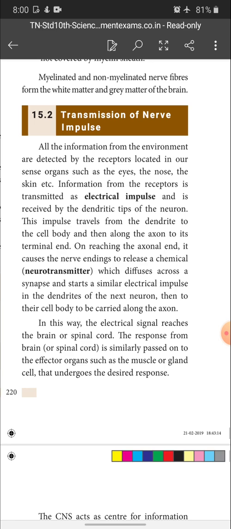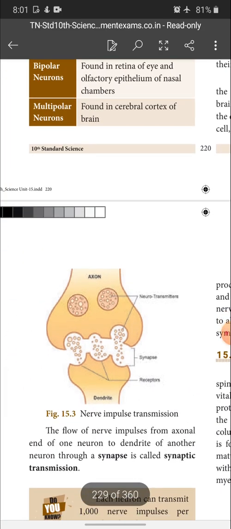So like that, once the receptor, what are the receptors? The sense organs are called receptors. Once the receptor gets the message, then they start the impulse. This electrical impulse is passed from one neuron to the next successive neurons and reaches the brain or spinal cord, and from the brain the messages are sent back to the effector organs such as muscles or glands, in this way only. Then according to that it responds.